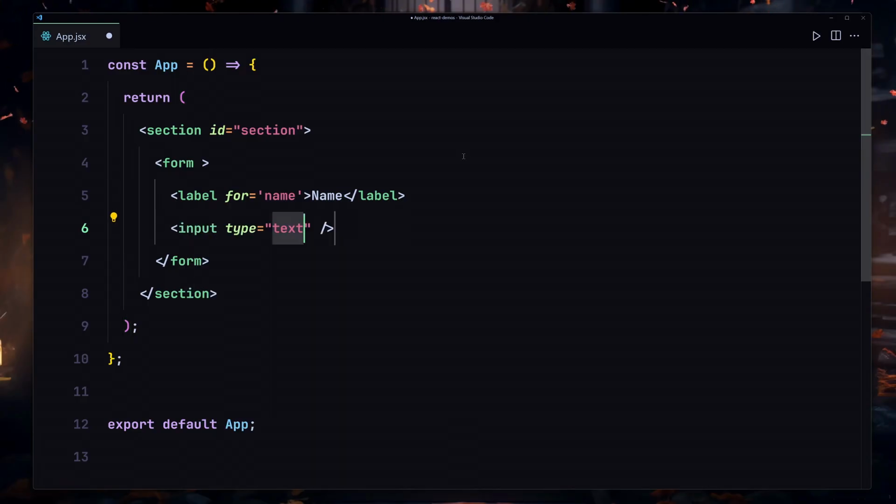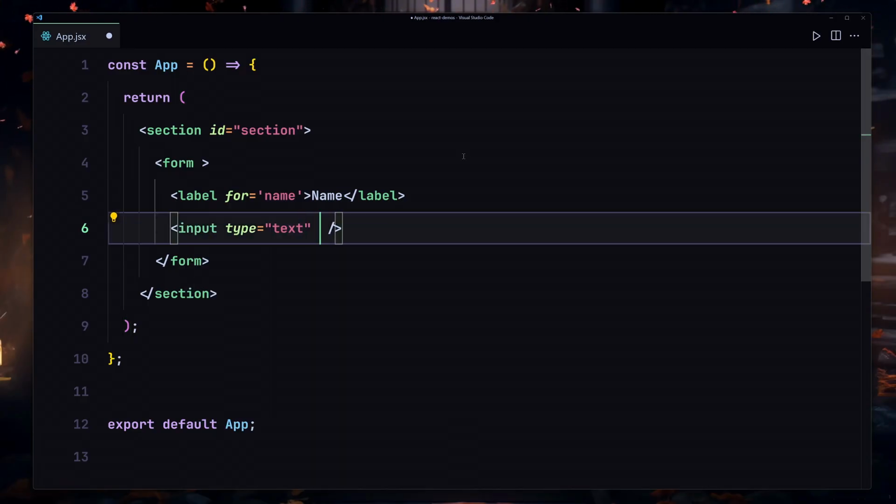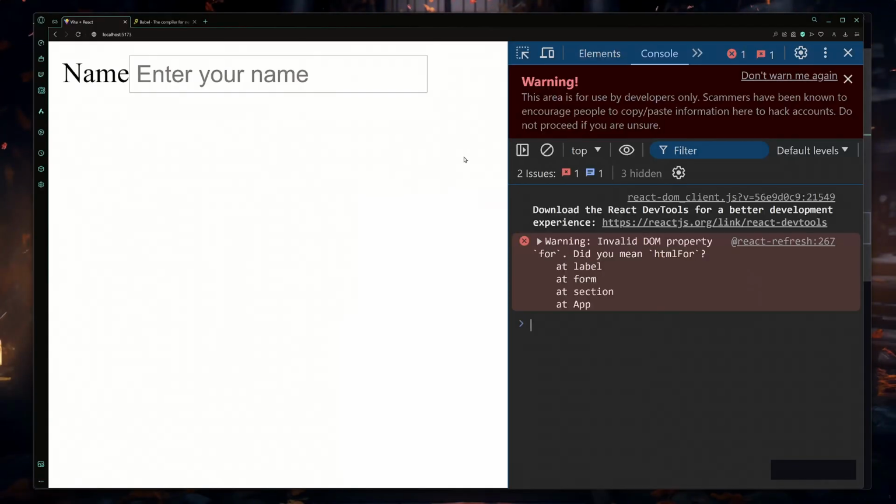I'm going to create my input field which will say like text would be fine. I'll also provide a bit of placeholder to it, so enter your name. I'm going to save my file, and now if I just refresh there, what are we getting? We are now getting like invalid DOM property for. Did you mean htmlFor?